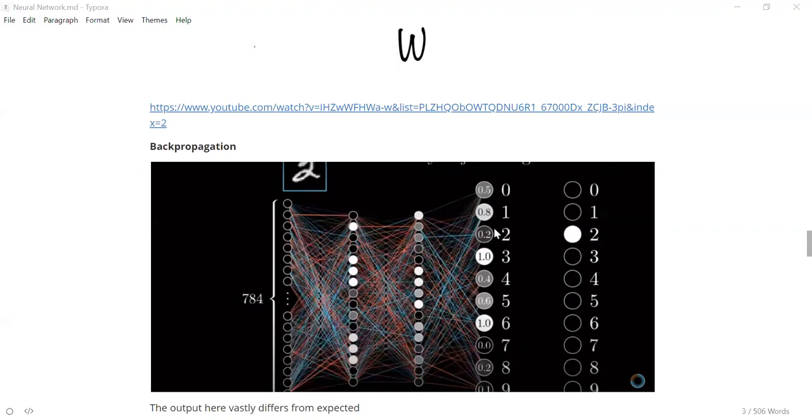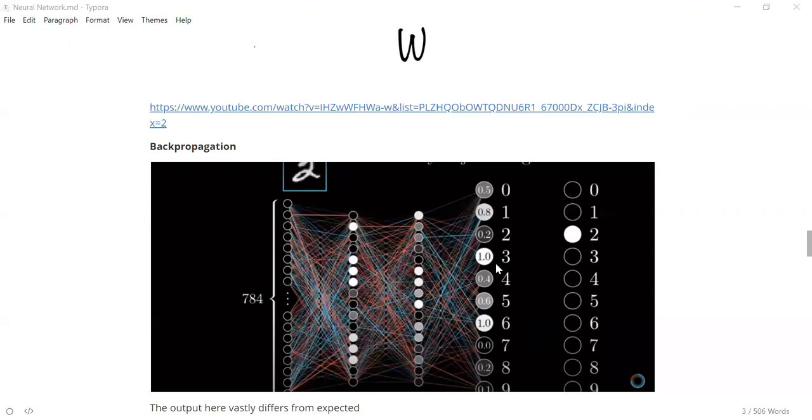But what you have got is this. These values are not passed through softmax, that's why it is looking like this. But if you pass through softmax, you will be getting probabilities. But yeah, it is giving values like this. It's giving these values, which means 2 is not highlighted. Some random values are highlighted, right? You can see that 3 and 6 are more highlighted than 2. So this is not the kind of output we are expecting. But this is the output we got by doing the feed forward propagation.